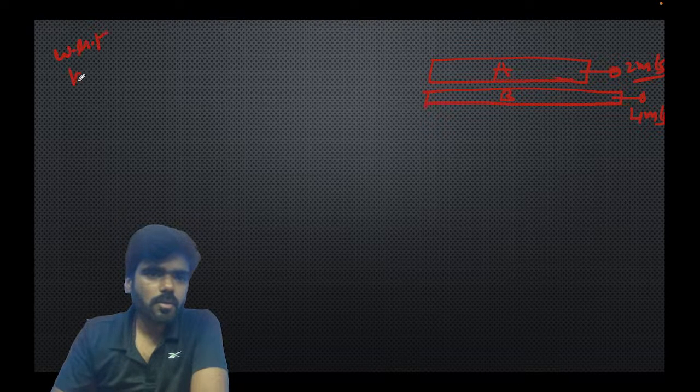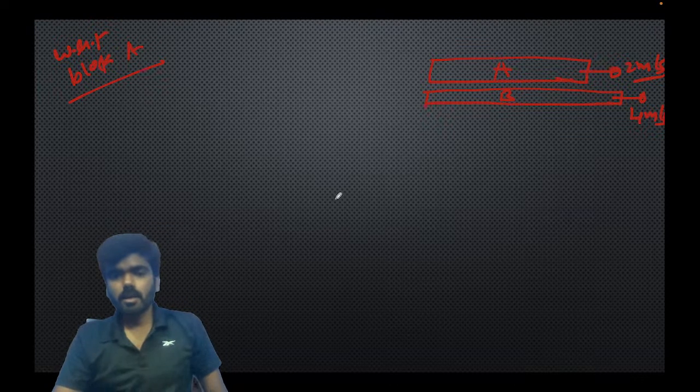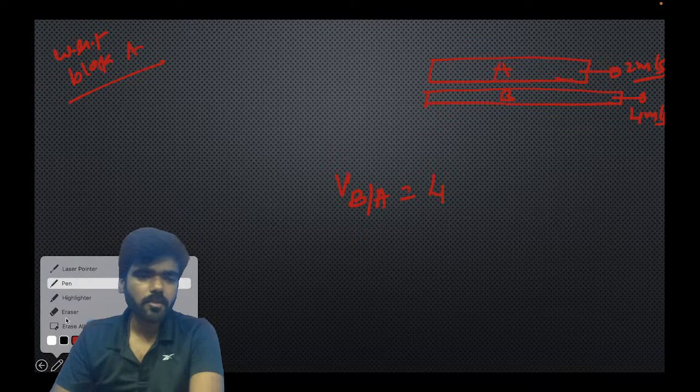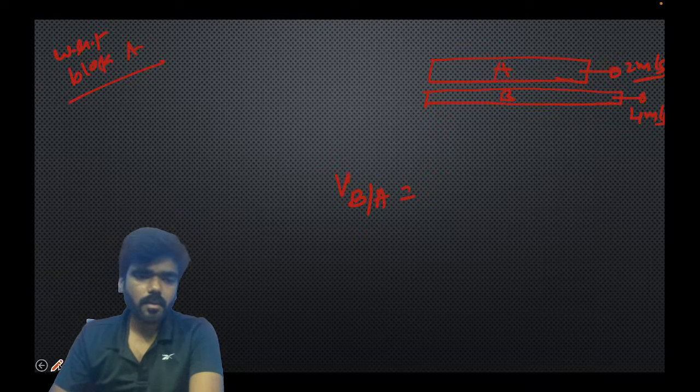With respect to block A, the velocity of B with respect to A is the velocity of B with respect to ground minus the velocity of A with respect to ground. Yes or no?